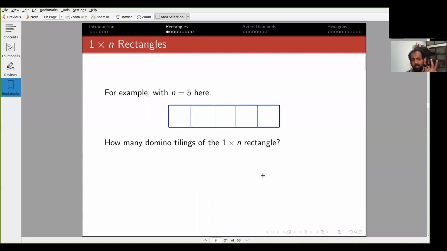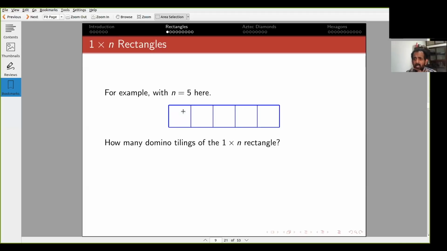So how many tilings are there of the 1 by n rectangle in general? So let's try for n equals 5. Okay, so remember what a tiling is. It should tile the entire region and there should not be any overlaps. So what I can do for starters, I have to tile the entire region. Okay, so let's look at this n equals 5 example.